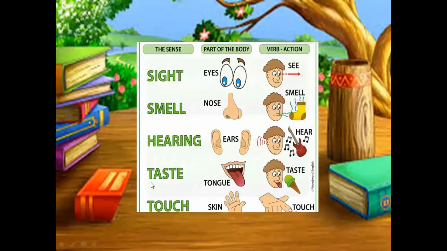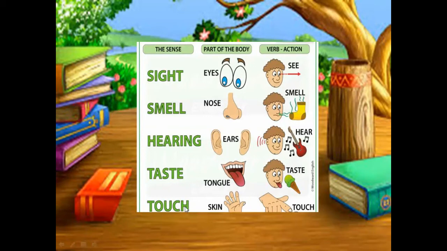What about the next sense? Taste. And the part of the body? Tongue. How do you taste the ice cream? It is good. By the sense of taste, you identify that the ice cream is sweet, and the organ is the tongue.